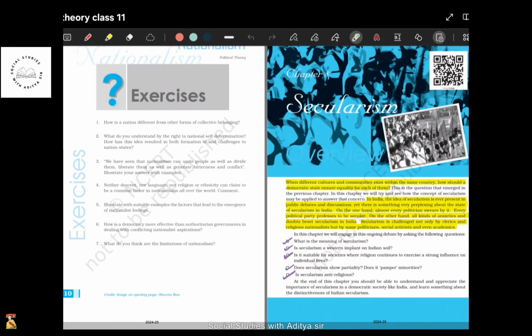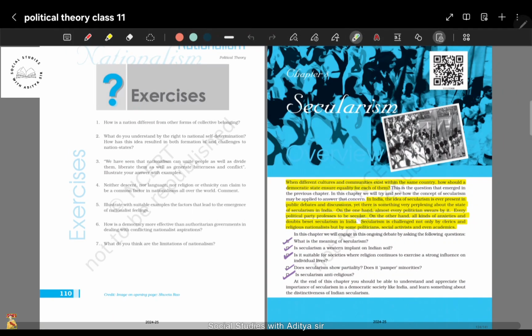Welcome back, class 11th. In this chapter on secularism, we will discuss the concept of secularism. We will discuss how Indian secularism has evolved and how it is fundamentally different from Western secularism as well as similar to it. So we will see all these aspects of secularism.